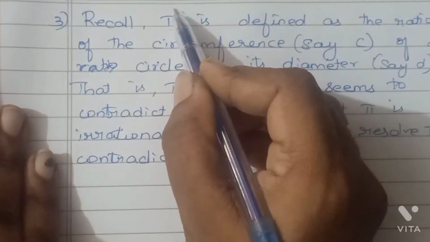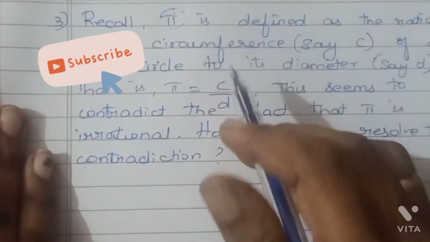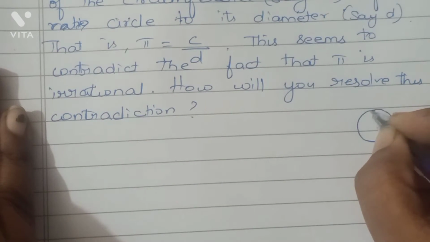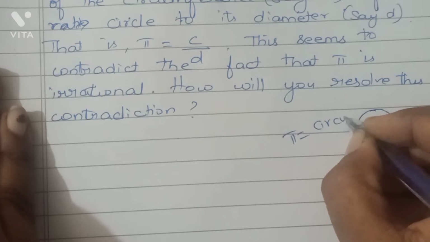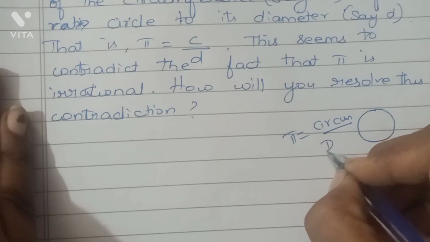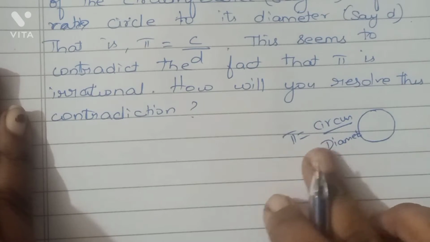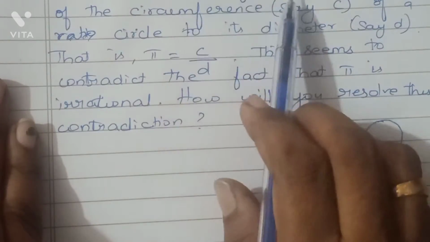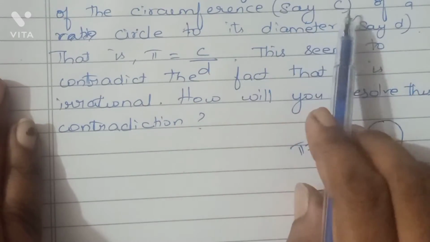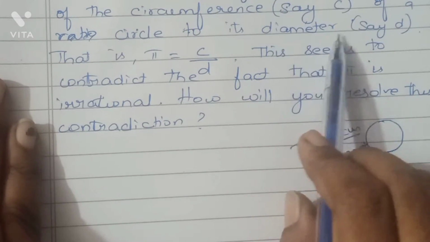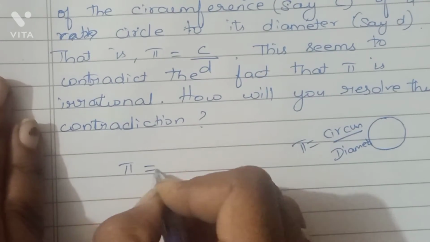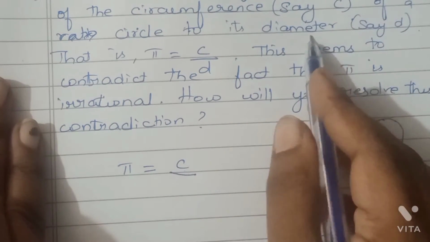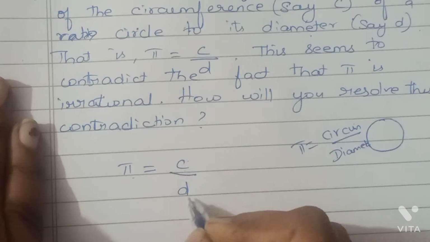Given that we know that pi is defined as the ratio of circumference to the diameter, isn't it? So the same is given here. Pi is defined as the ratio of circumference, say C, of the circle to its diameter, say D. That is, circumference is given to be C, divided by diameter, which is given to be D. So pi is defined as C by D.